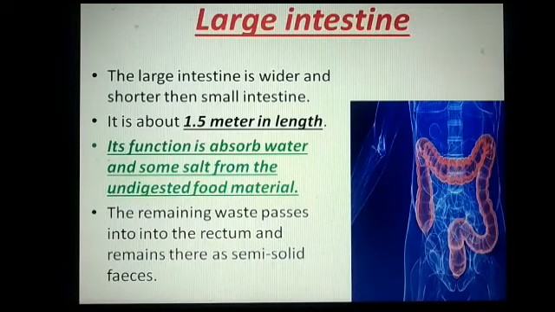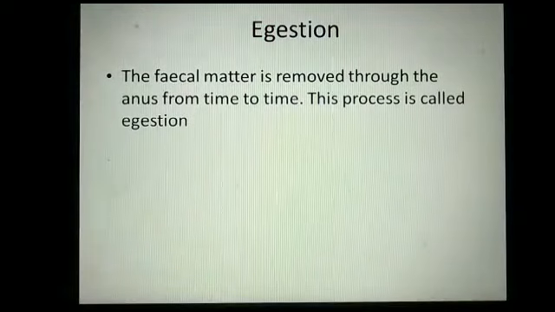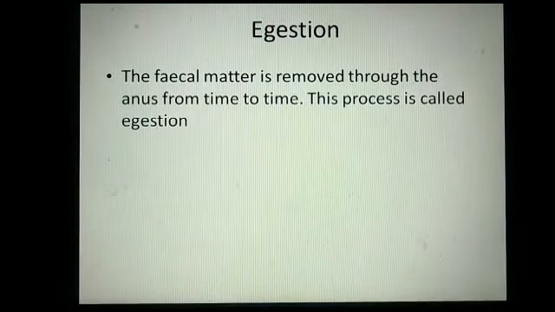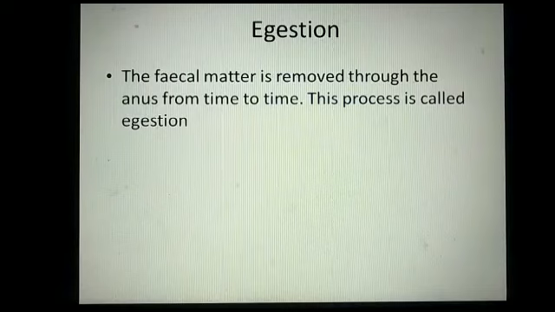It absorbs water and some salt from undigested food, and the remaining waste passes into the rectum, okay, in the form of semi-solid which we call feces. Then egestion. The fecal matter is removed through the anus from time to time, and this process is called egestion. I hope now you understand what is egestion.